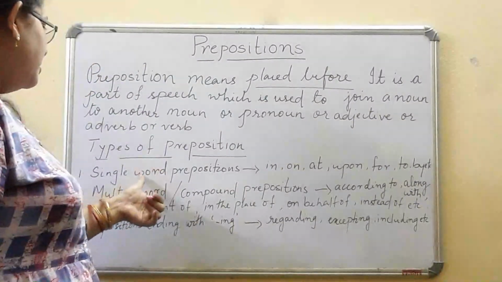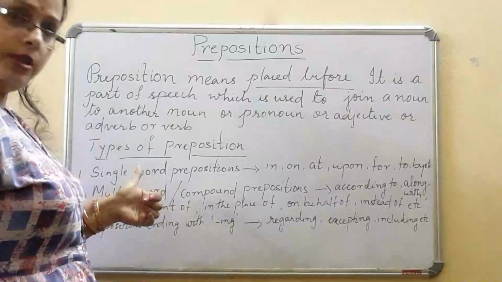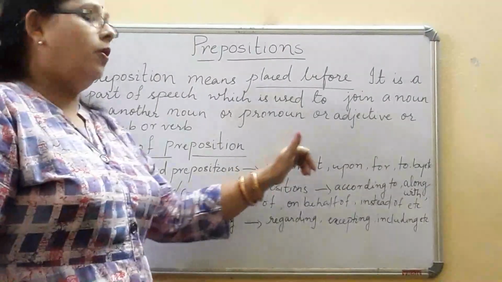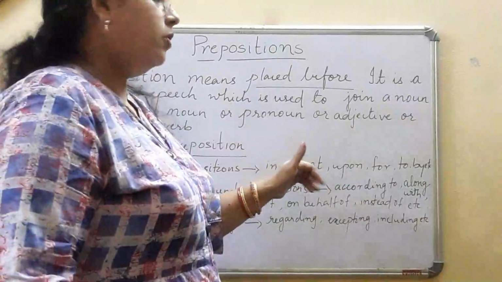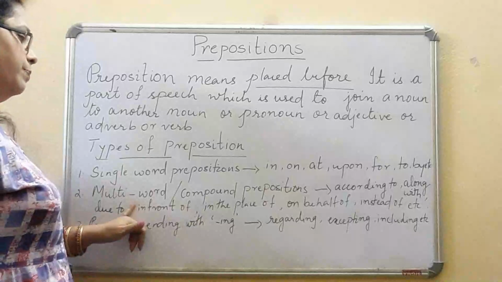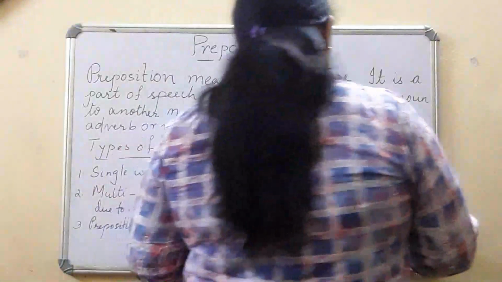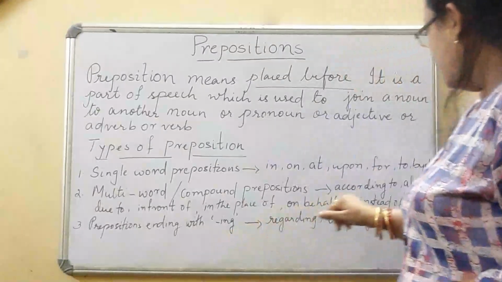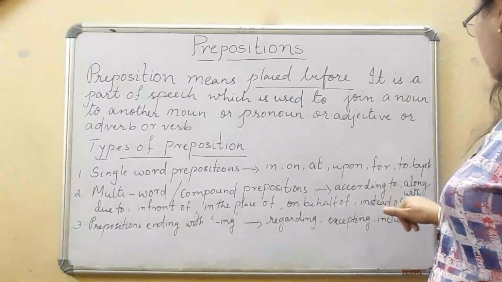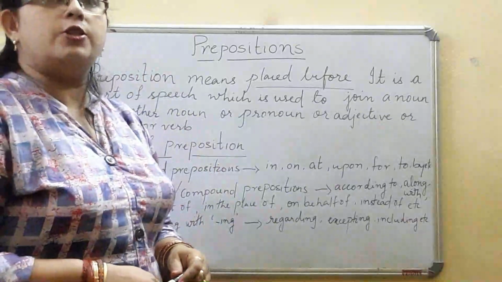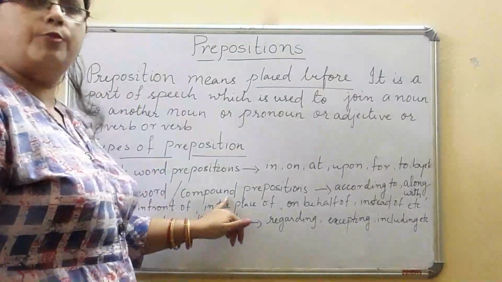Now the first one, a common thing that we normally use in our life, is single word prepositions like in, on, at, upon, for, before, etc. If we go for multi-word or compound prepositions, we can see that is according to. Compound means what? Two. Multi-word means what? Two. So that is according to, along with, instead of, on behalf, in the place of. Those are known as multi-word or compound prepositions.